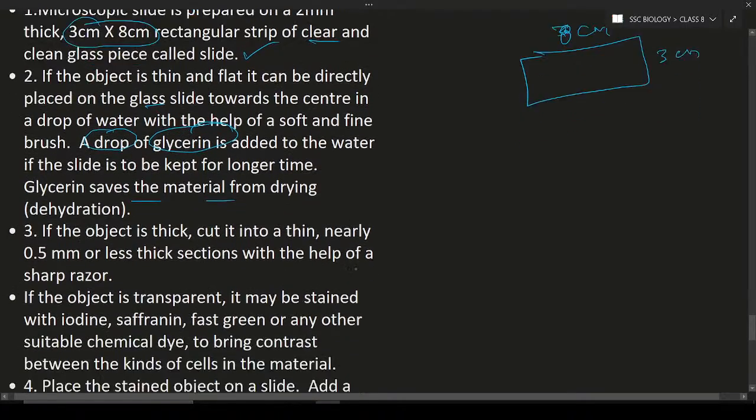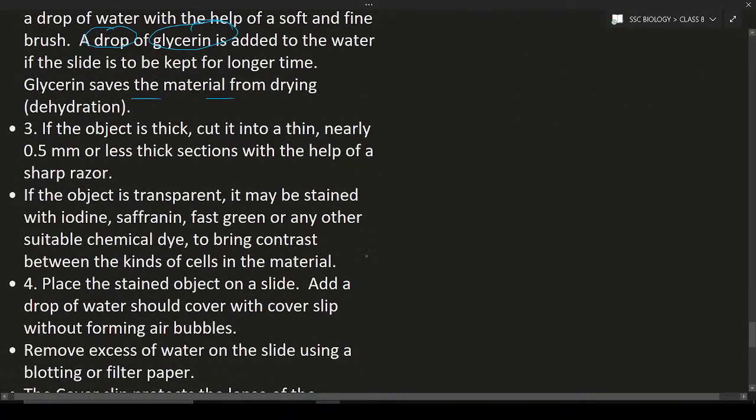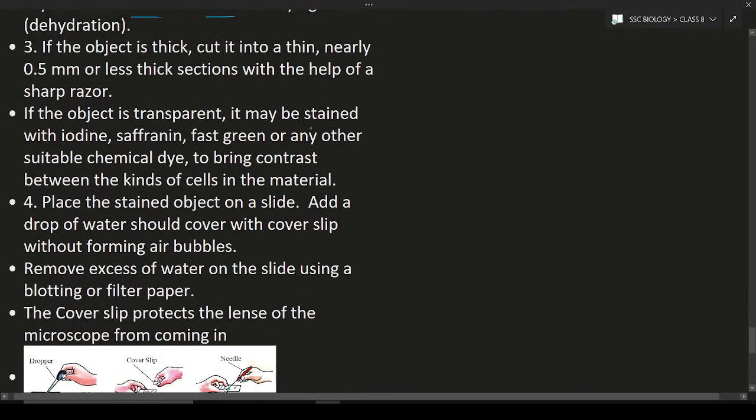Okay. If the object is thick, cut it into thin pieces. Sections of nearly 0.5 mm or less can be cut with the help of a sharp razor. If the object is transparent, it can be stained. What is transparent? Transparent means it is colorless. So if the object is colorless, you can use a stain. Stain is nothing but color. Also, between the cells, you can observe all those things.